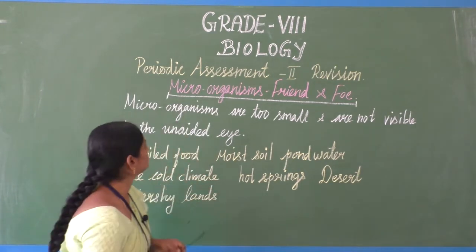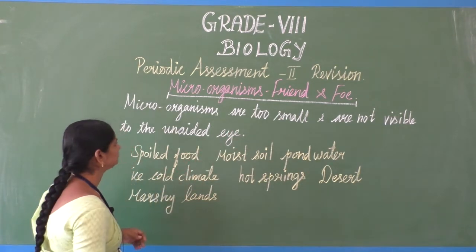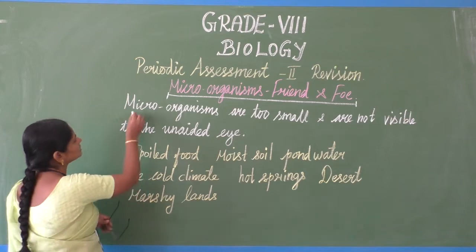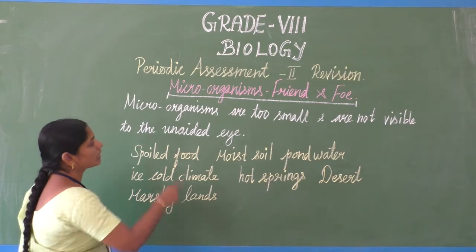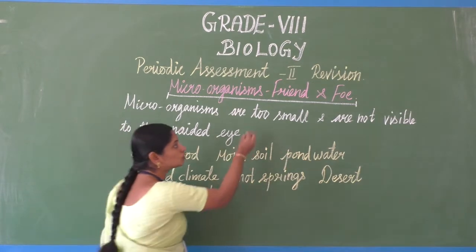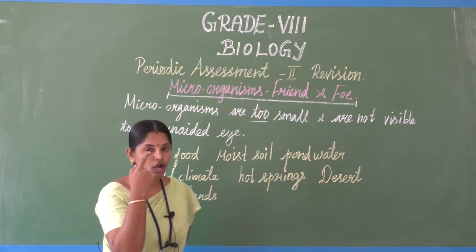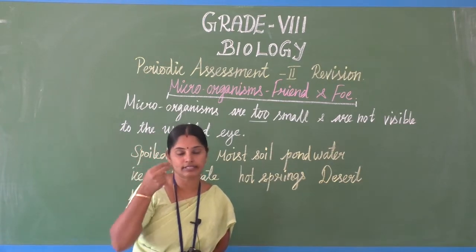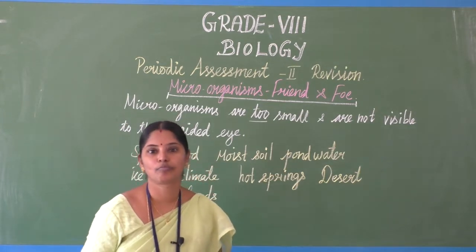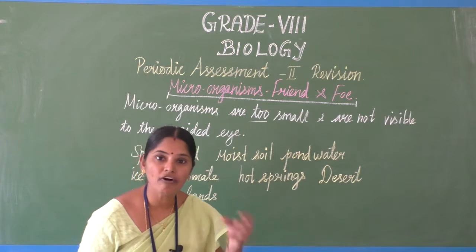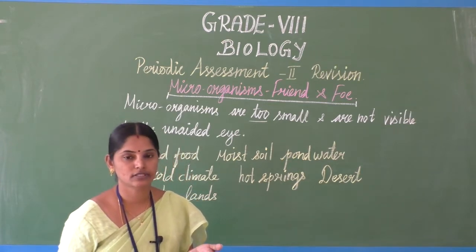So first we will see what is microorganism. You know that micro means small, very small. Microorganisms are too small. Without any aided things, that means specs or magnifying glass or microscope, with the help of these things we can view the microorganisms.